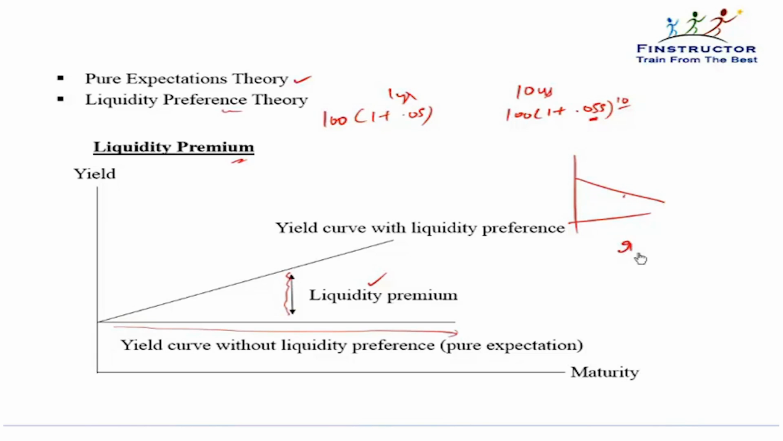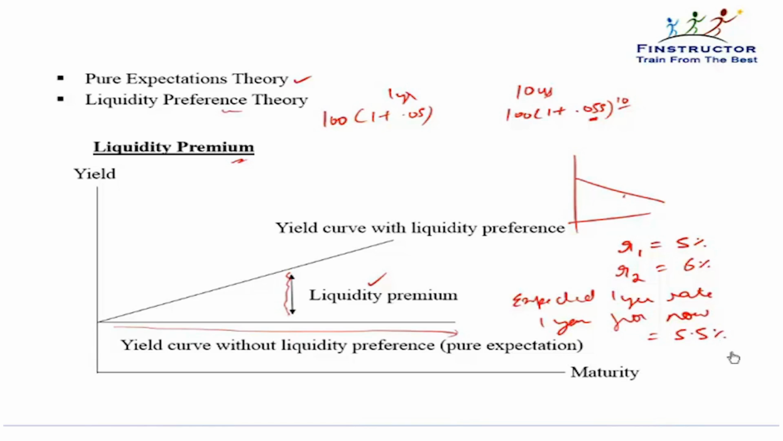Let's assume the 1 year spot rate is given to be 5%. Let's assume the 2 year spot rate is given to be 6%. And the expected 1 year rate, 1 year from now, is given to be 5.5%. The question asks, compute the implied liquidity premium.